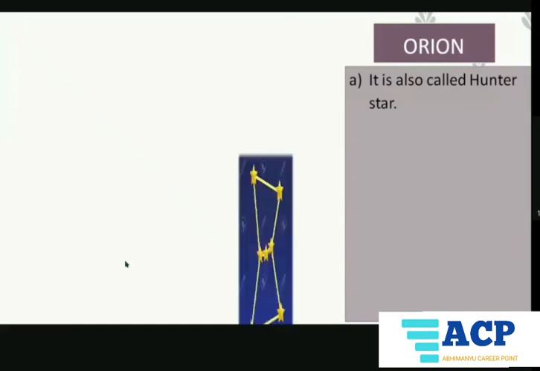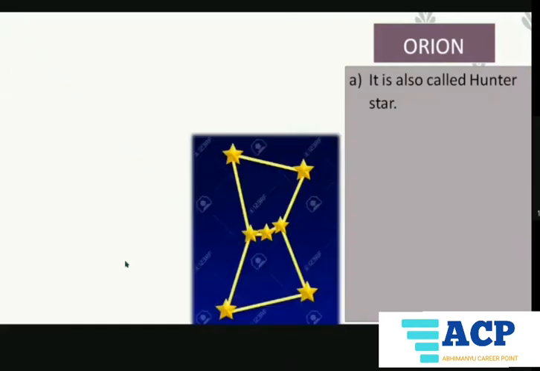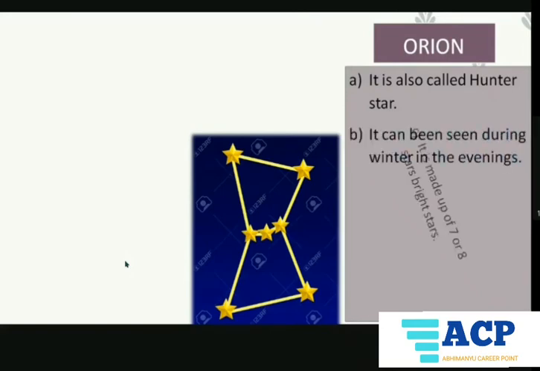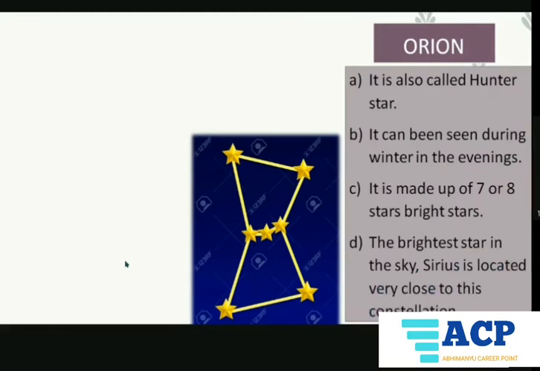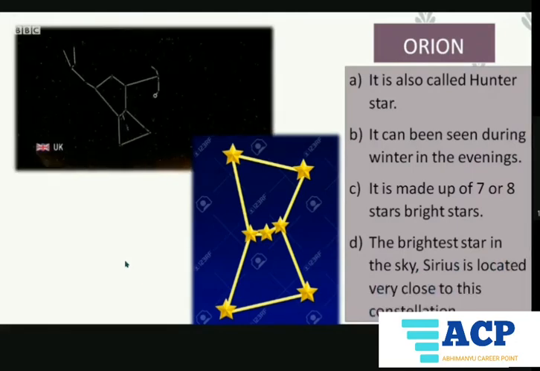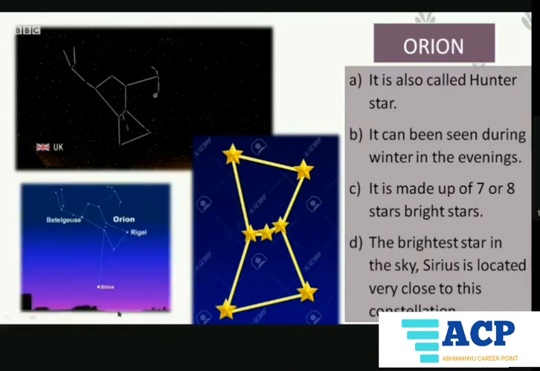The next constellation is Orion. It is also called Hunter Star. This group of stars is known as Hunter Star, or we can say Orion. It can be seen during winters in the evenings. It is made up of around 7 or 8 bright stars. The brightest star in the sky, Sirius, is located very close to this constellation. Here you can see the group of stars forming Orion, right? And here is Sirius, the brightest star in the sky, located very close to the constellation Orion.